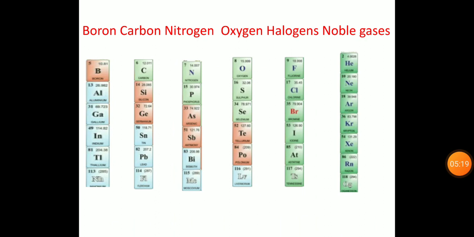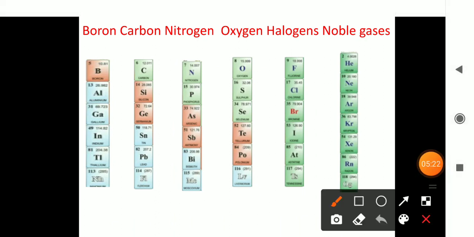Dear students, in the previous slide we have seen from group number 1 to 12, and the remaining groups are taken here. Look here, these groups are named by their first elements. This is group number 13. Here, what is the first element? B. B is boron. So this set of elements are called boron family elements.